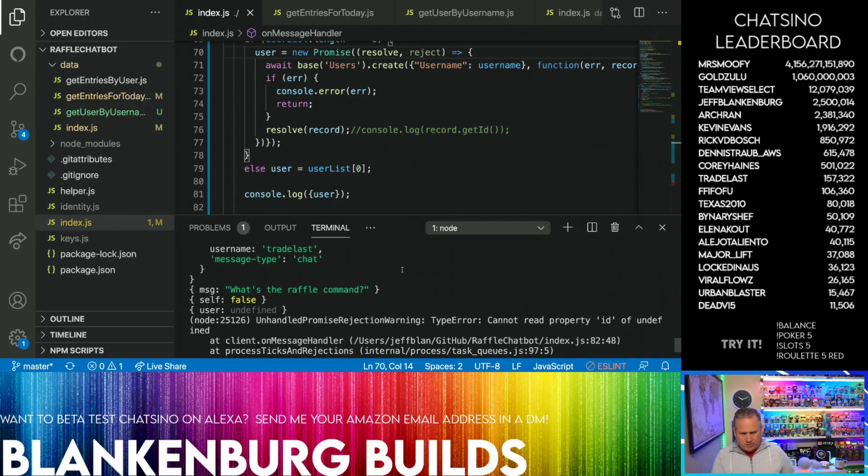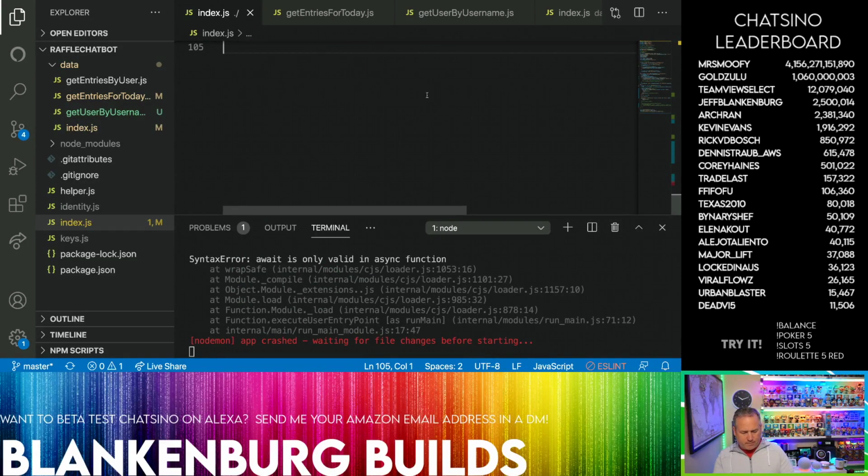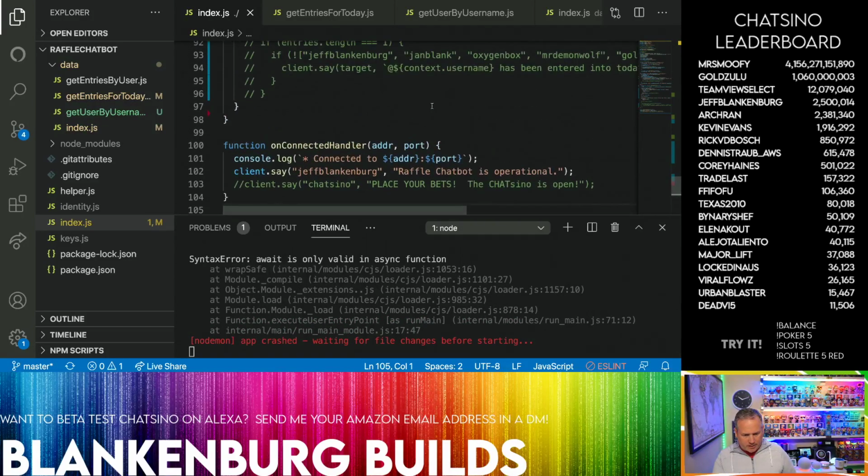So, what was the entry I was getting? Cannot read property. What's the raffle command? So it was still broken somehow? All right. Oh, I know what happened. With Clane in the Bay, the first time you post a message, I just inserted your record, but I pulled it back inappropriately. But the second time you post a message, it finds you, and then the path works just fine. So TradeLast, drop me a few more messages. Let's see if this is working for you. Await is only valid in an async function.